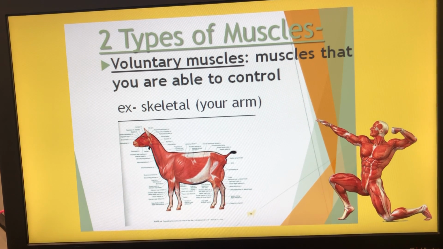We did some wall sits, and we noticed that our muscles started to fatigue, but we also learned that we were controlling these muscles. These were our muscles on our legs, such as the quadriceps and the hamstrings. We did another activity where we held books out to the side, and we were controlling those muscles as well. Those were our biceps and triceps of our upper arm. Those muscles were voluntary. We were able to control them and move them.